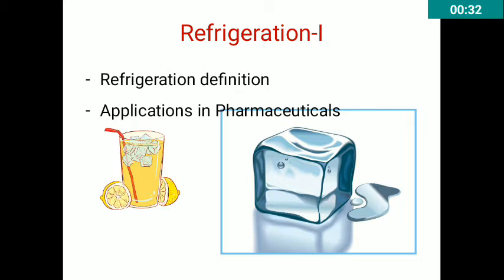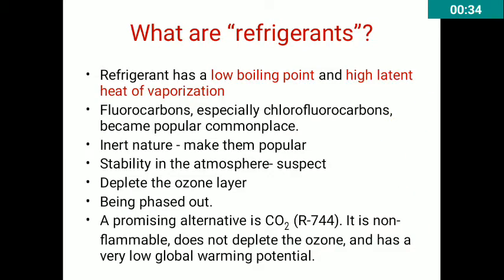So moving forward to the next topic, what is the exact meaning of refrigerants? Refrigerants have a low boiling point and high latent heat of vaporization. Substances like fluorocarbons, especially chlorofluorocarbons, became commonplace.